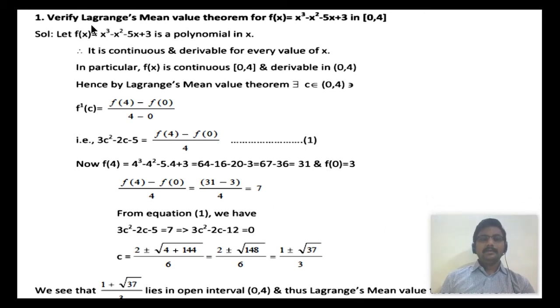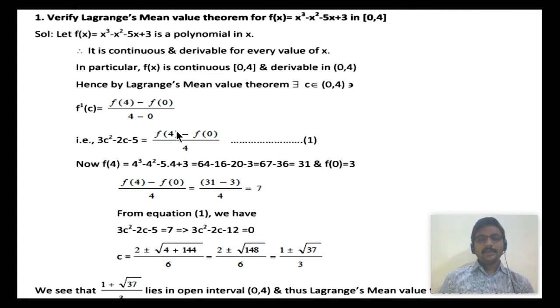So once again, verify Lagrange's mean value theorem for the function in the interval. f(x) is a polynomial in x, which is continuous and derivable for every value of x. In particular, f is continuous in the given closed interval and derivable in the open interval. Hence, by Lagrange's mean value theorem, there exists a value of x, say c, which lies in the open interval (0, 4) such that f'(c) = (f(b) − f(a))/(b − a), that is (f(4) − f(0))/(4 − 0). Let it be equation 1.